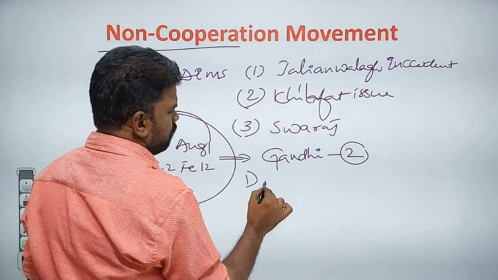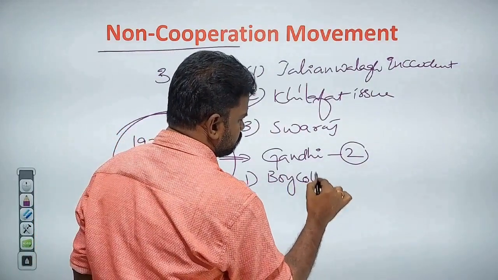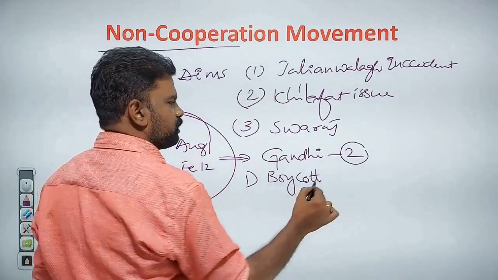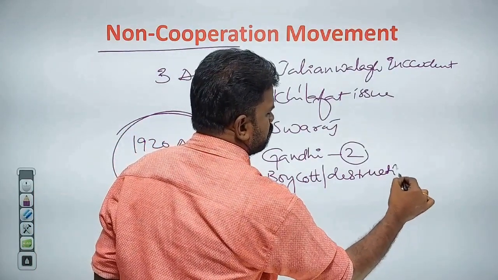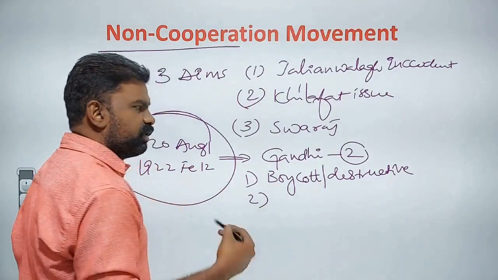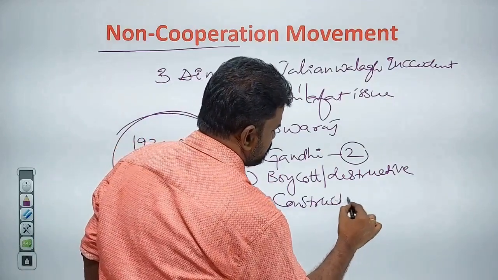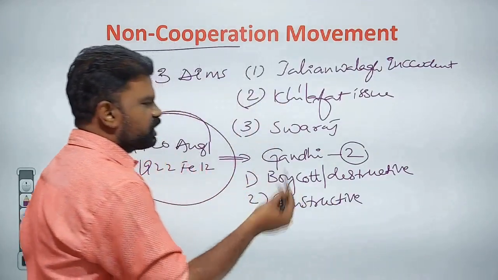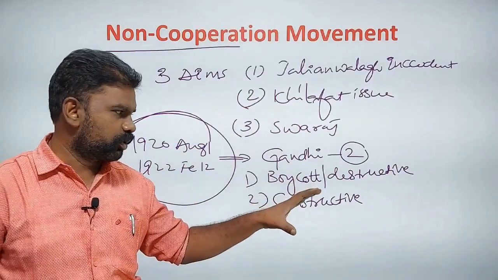One is the boycott or destructive programs. The second is constructive programs.